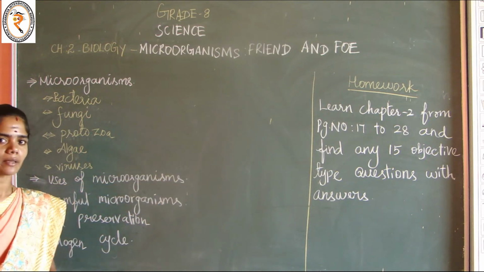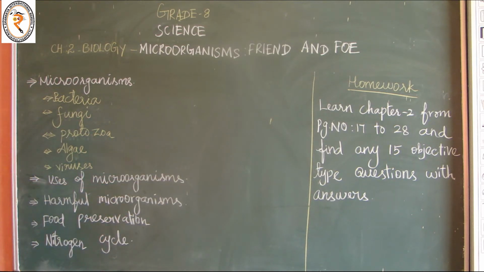Foe means enemy. Okay. See, in this chapter we will discuss what microorganisms are and the uses of microorganisms, harmful microorganisms, food preservation and the nitrogen cycle. First we will discuss microorganisms.